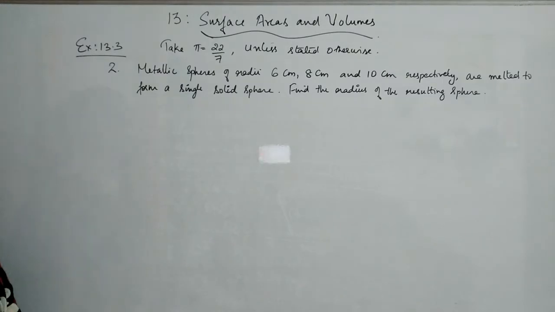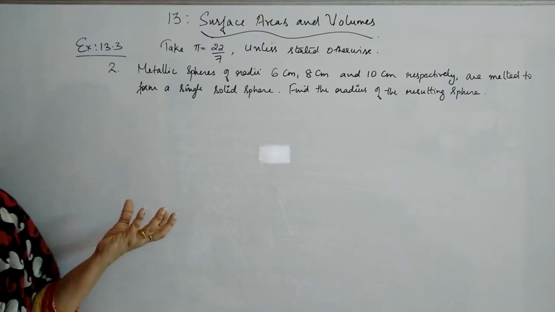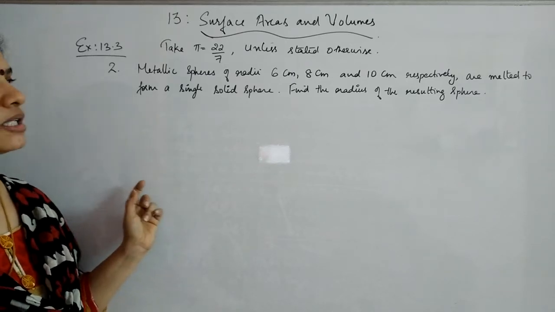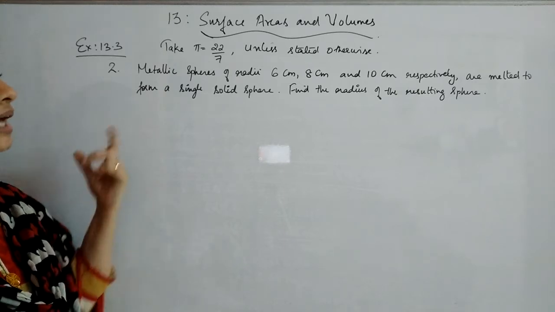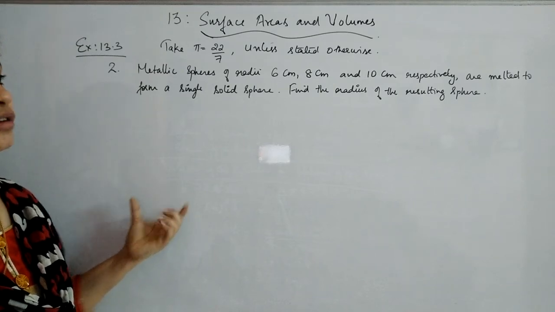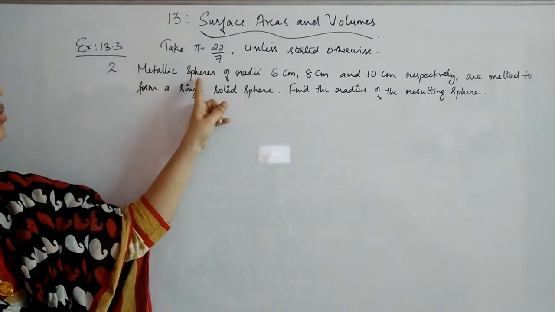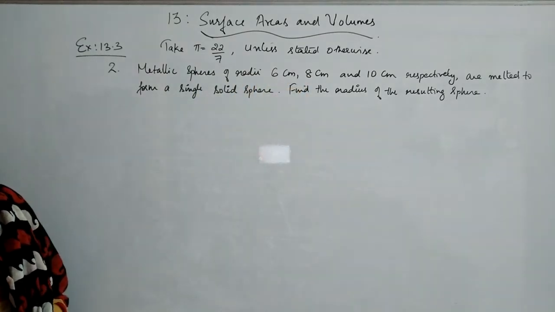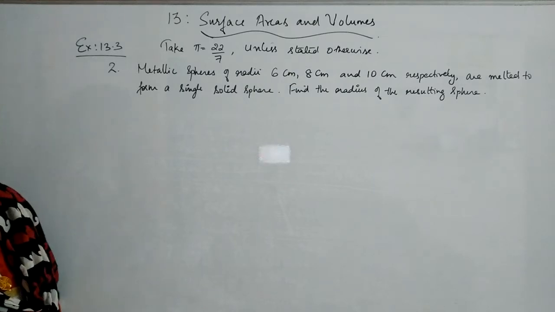Question number 2: metallic spheres of radii 6 cm, 8 cm and 10 cm respectively are melted to form a single solid sphere. Find the radius of the resulting sphere. That means you have 3 metallic spheres of different radii and they are being melted to form a single solid sphere. So its radius will be different, bigger than these, right? That radius we have to find out. Again the concept is same, that is the volume of the resulting sphere will be same as the sum of the volumes of all these 3 metallic spheres. Okay, that concept will give you the radius of the resulting sphere.